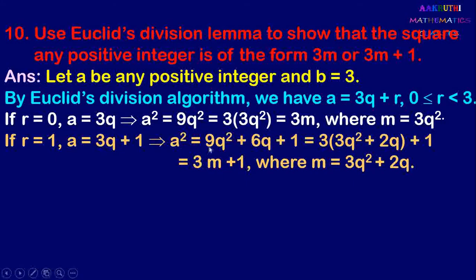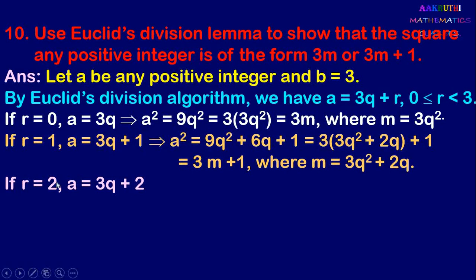So it is of the form A plus B whole square and you have to write A square plus 2ab plus B square. In the first two terms, take 3 common outside. We can write 3 into 3q square plus 2q, plus 1. So here 3 is common and we can write 3 into 3q square plus 2q, plus 1. And we take 3q square plus 2q equal to m here. And here we write 3m plus 1 where m equal to 3q square plus 2q. Here we can write A square equal to 3m plus 1.